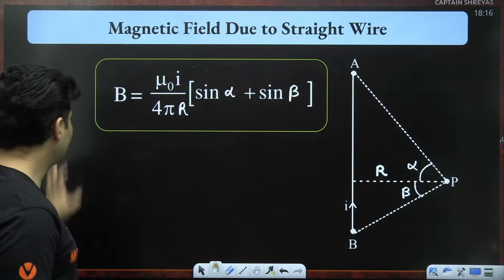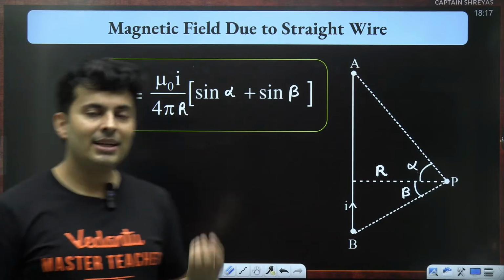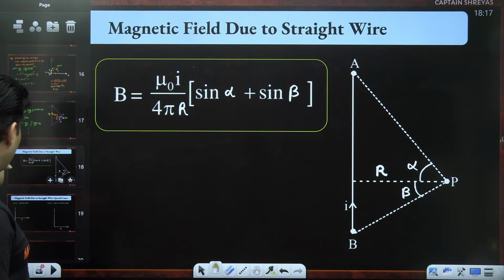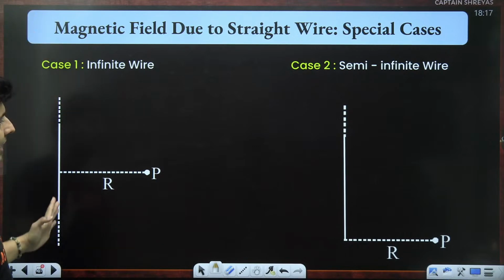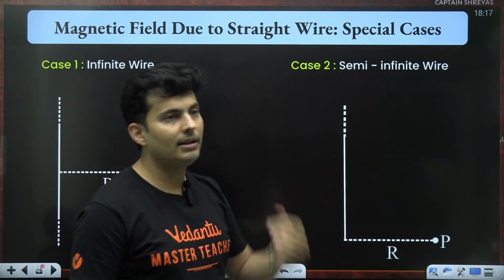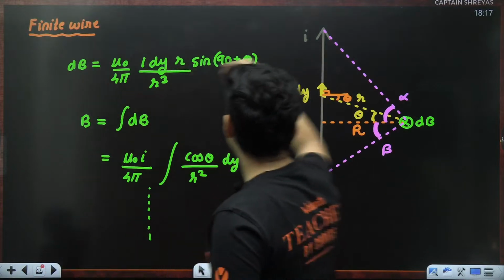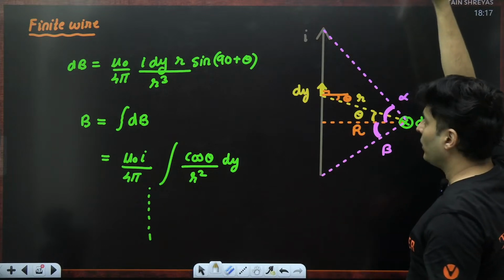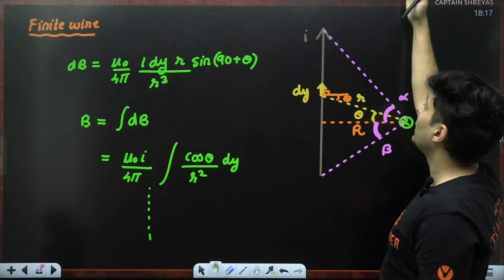So this is something which you must remember. Now, how to apply this formula? That is what we are going to see, and a lot of questions are there on that. But before going ahead, let's take two special cases of this. The special cases are an infinitely long wire and a semi-infinitely long wire. What's the difference? See, over here, a finite wire means there are endpoints. Infinitely long means there is no endpoint. So this pink dotted line for an infinitely long wire will go like this.